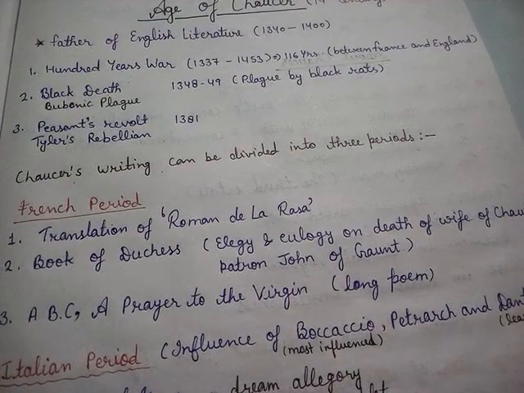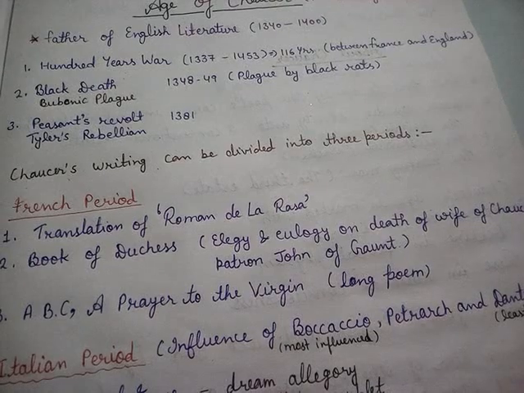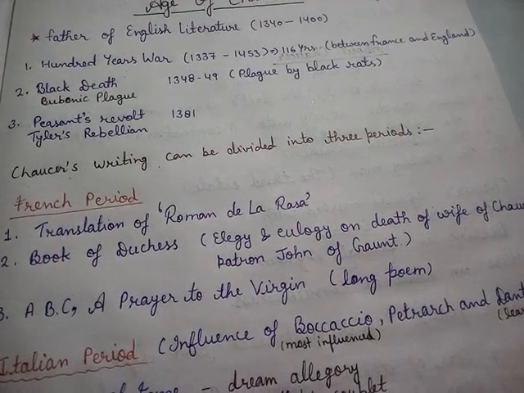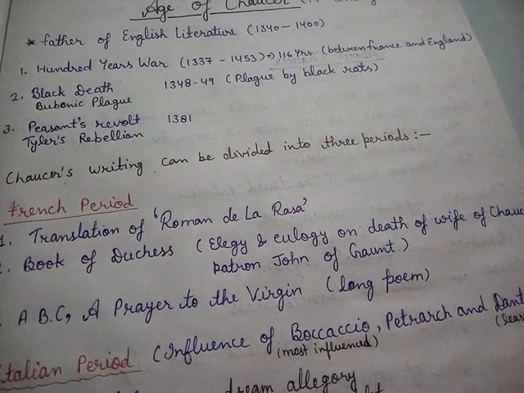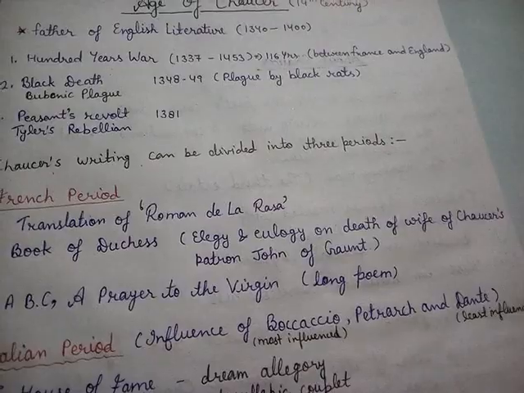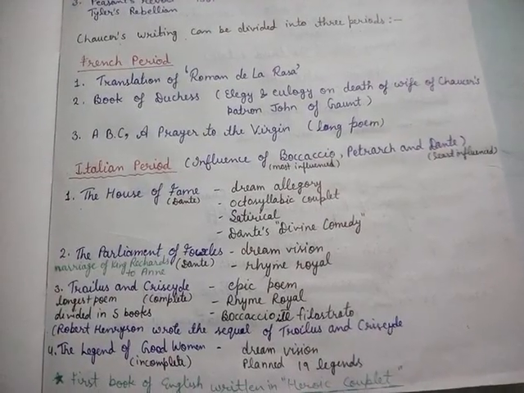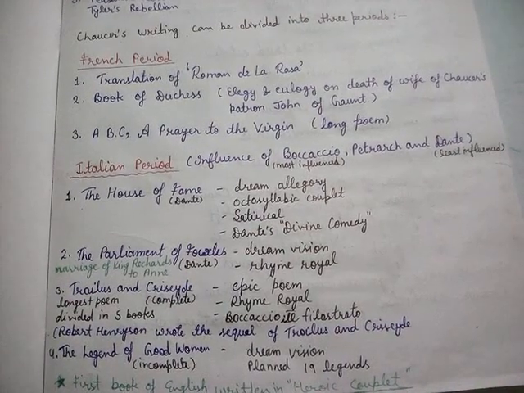Now the Peasant Revolt. It started in 1381. It occurred in 1381 and it is also called Tyler's Rebellion because Tyler was the head of the Peasants' Revolt and it occurred due to the unrest among peasants. So these are the major incidents that took place during Chaucer's period.